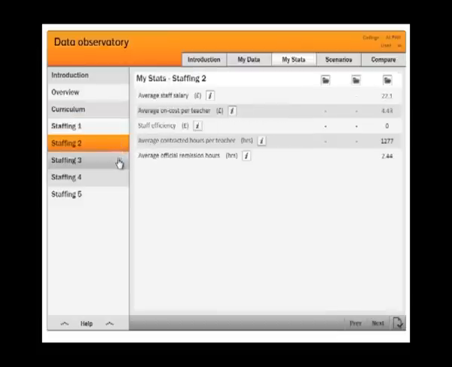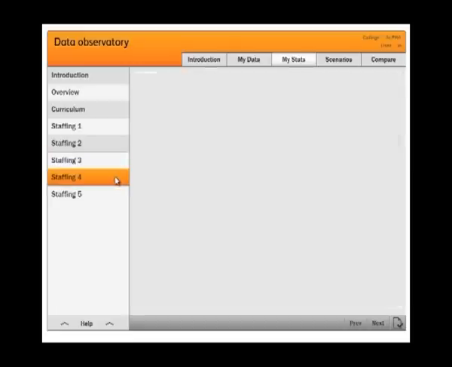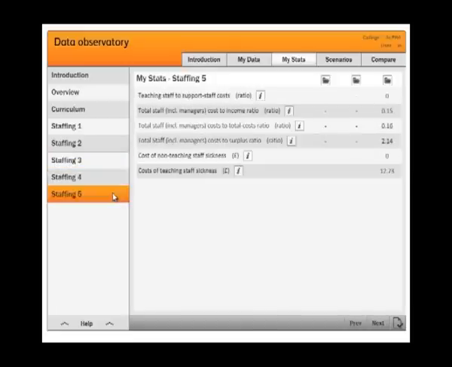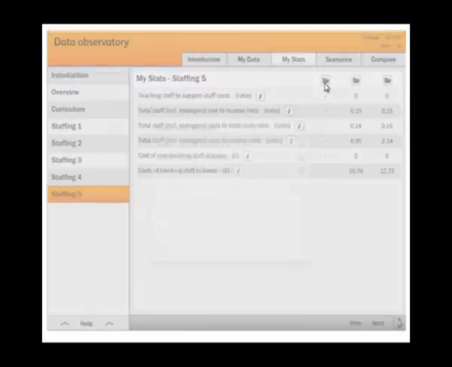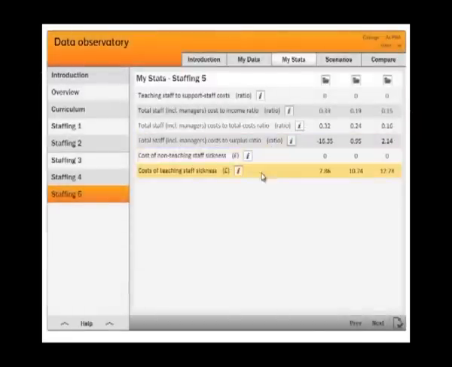An important facility is that you can select more than one dataset to consider. This feature allows you to consider trends in KPIs over, for example, a 3-year period, or to compare and contrast KPIs from 3 different what-if scenarios.